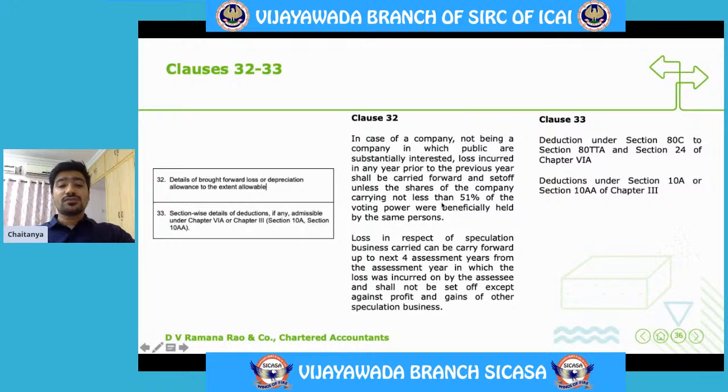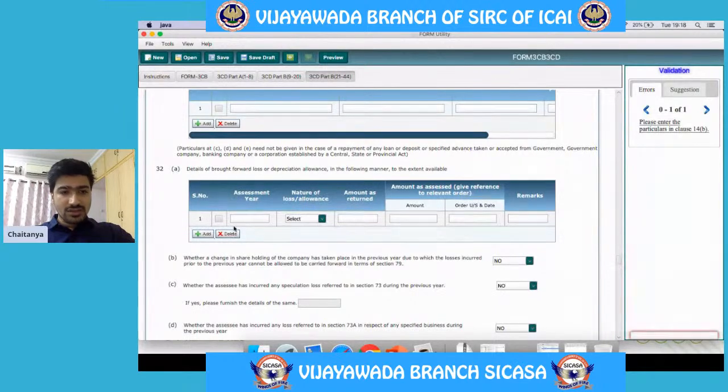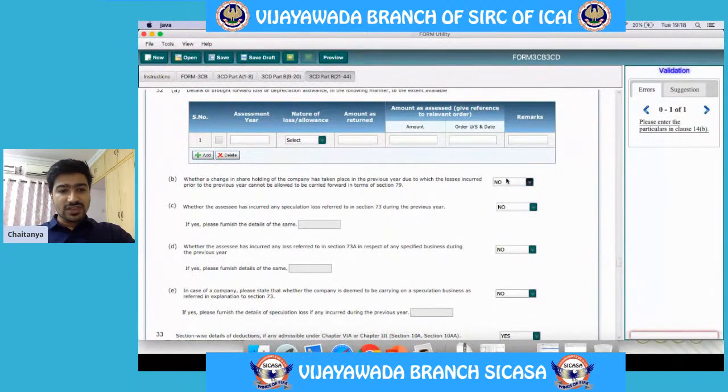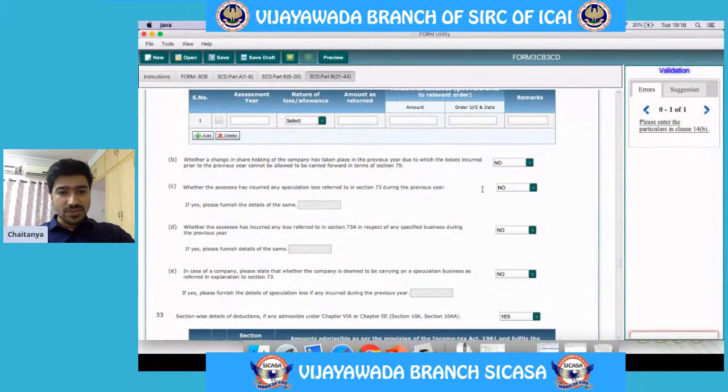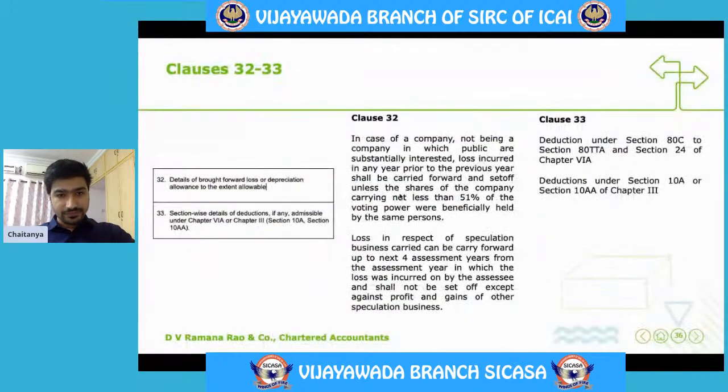Loss in respect of speculation businesses can be carried forward up to the next 4 years only, unlike any other loss which can be carried forward for the next 8 assessment years. We'll look at this clause 32. Here the details of brought forward losses are required to be given. If there is any speculative loss, those details are required to be given here.